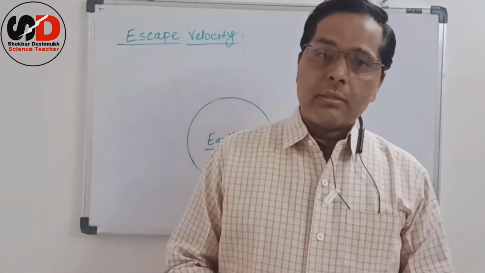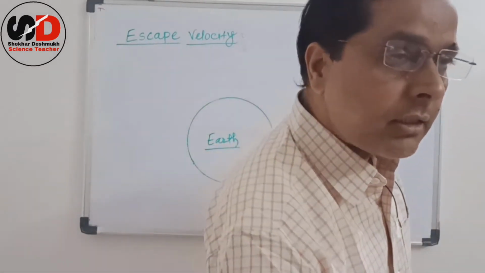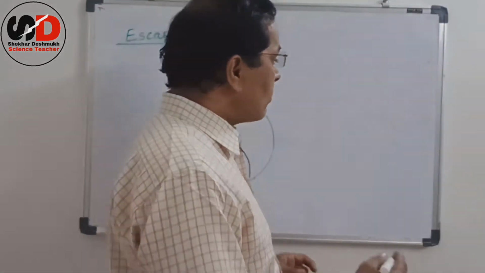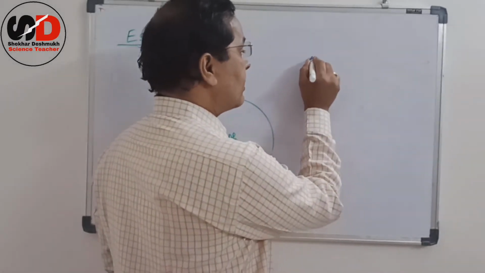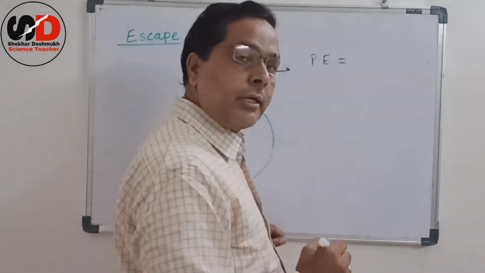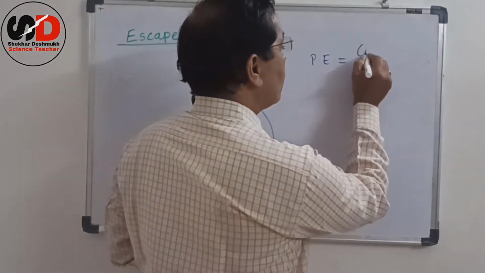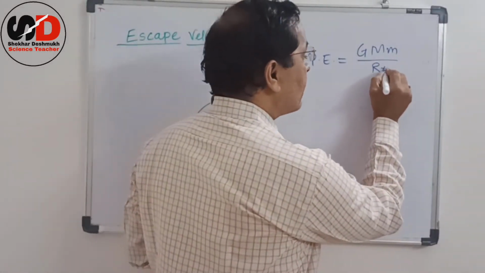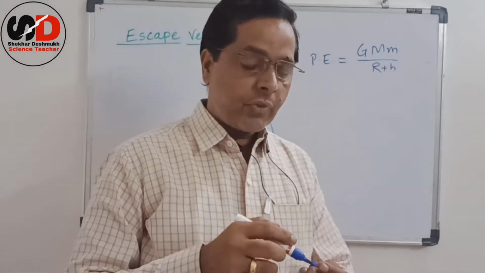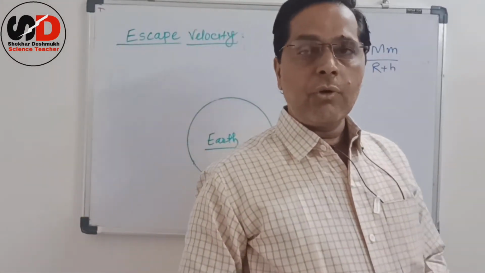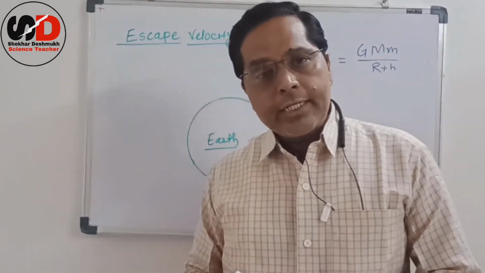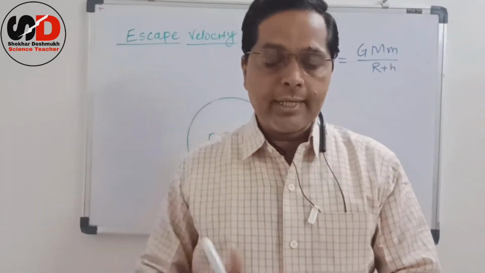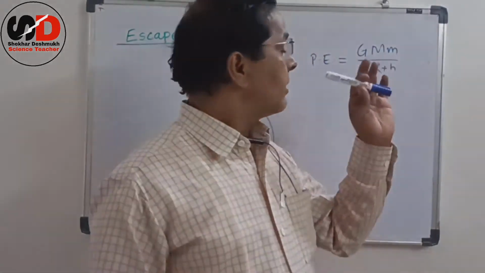Students, you might remember in the last video we saw gravitational potential energy, and we derived the formula for that also. Gravitational potential energy is equal to GMm upon R, or you may say R plus H. From that formula we derived that this potential energy becomes zero at a certain height, and that height we call infinite distance. At infinite distance it becomes zero.